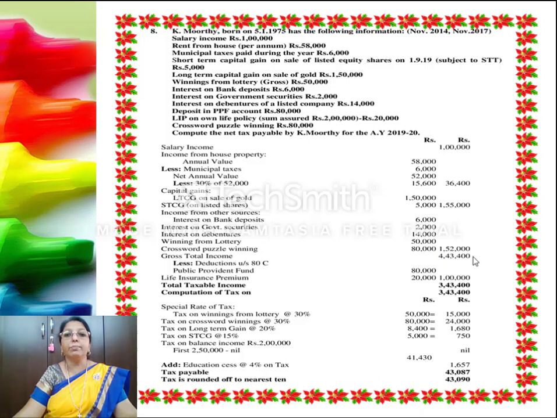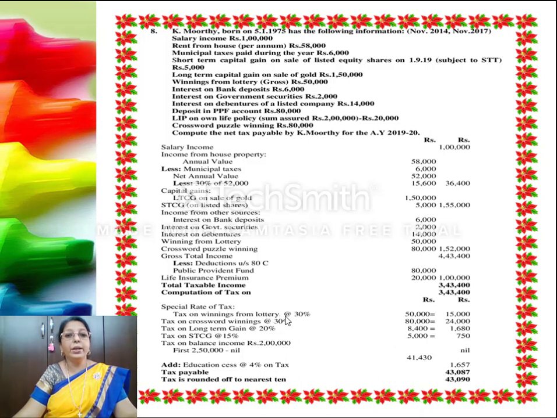So the total income, gross total income, comes to 4,43,400 less deduction under 80C, which is the Public Provident Fund that he has contributed, and the LIC premium contribution amounting to 1 lakh. So once you deduct the deductions under section 80, we arrive at the taxable income, which is 3,43,400. Now tax is calculated on this amount, which results in, first, the casual income is taxed at 30%.